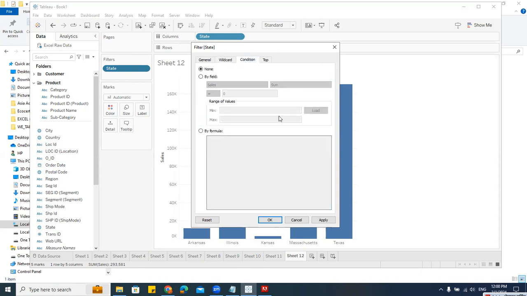I have this conditional. I can also give conditions. What condition? Say I want to filter all the states where the sales value is sum, which is greater than or equals to, let's say, 25,000. Where the state is greater than or equals to 25,000. I'm not sure. I don't know whether it is there. I'll just make it as 5,000. There are more values, then we'll try to filter. I'll say okay.